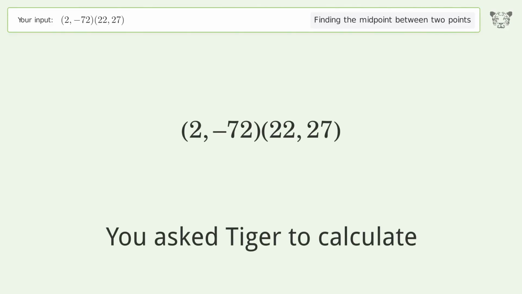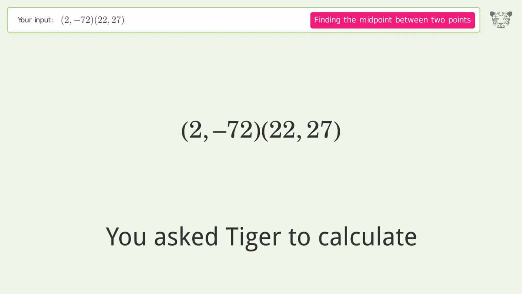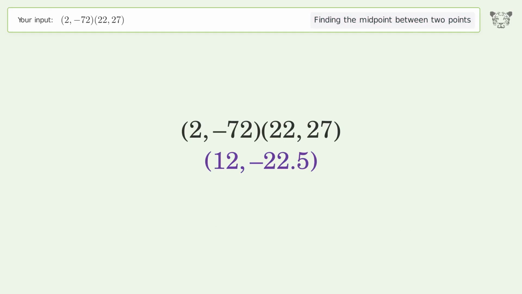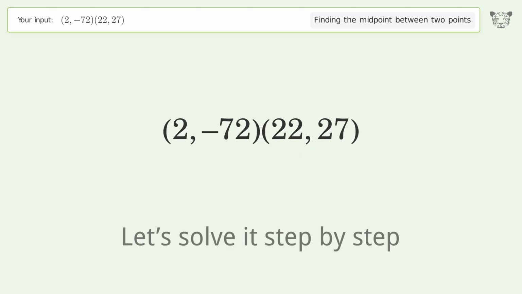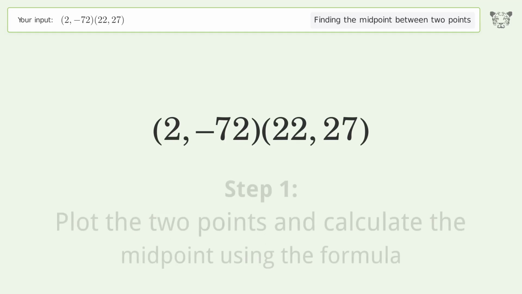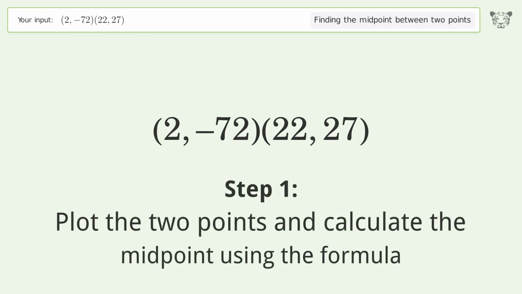You ask Tiger to calculate. This deals with finding the midpoint between 2 points. The midpoint between the 2 points is 12, negative 22.5. Let's solve it step by step. Plot the 2 points and calculate the midpoint using the formula.